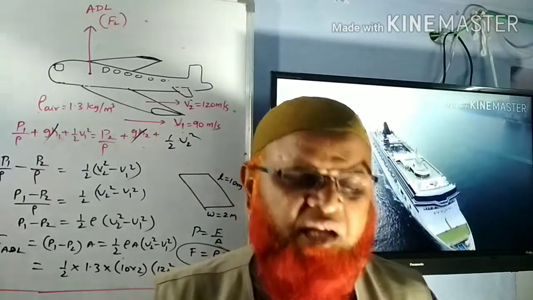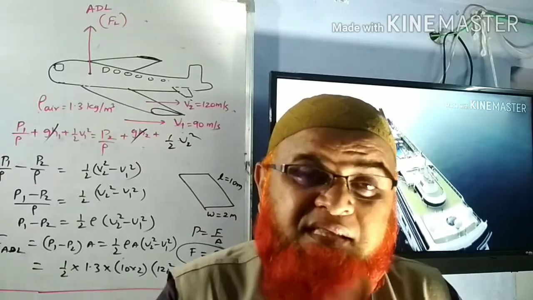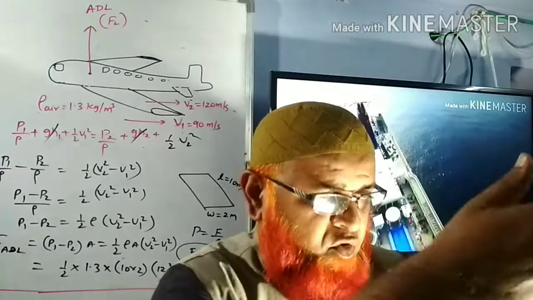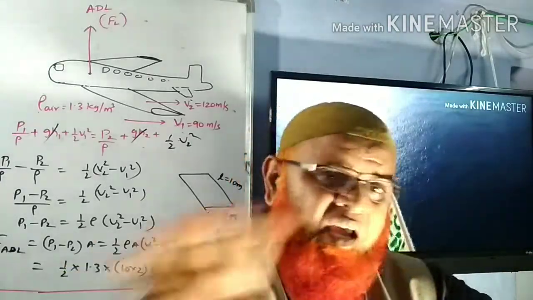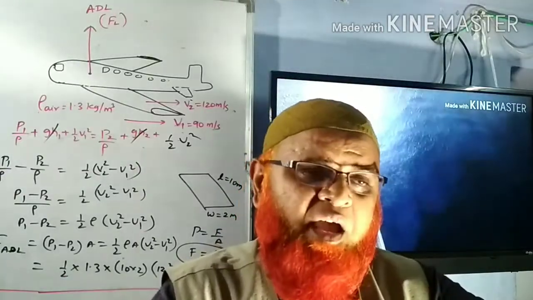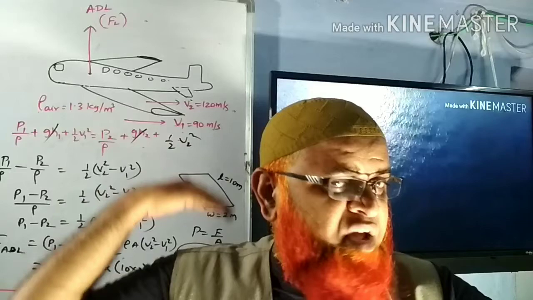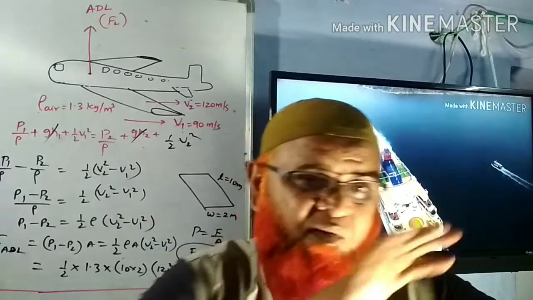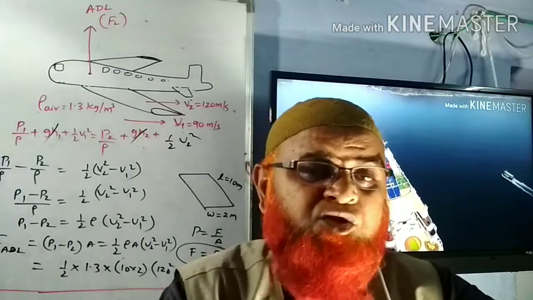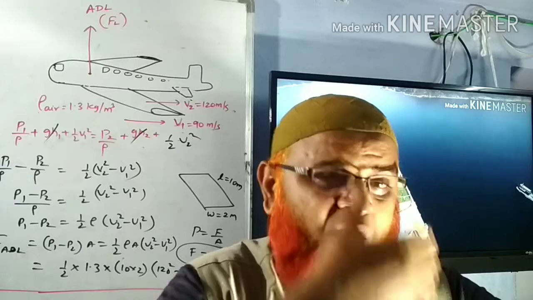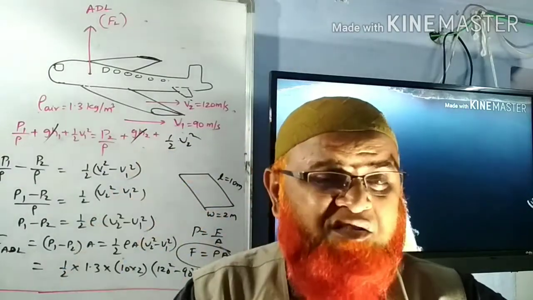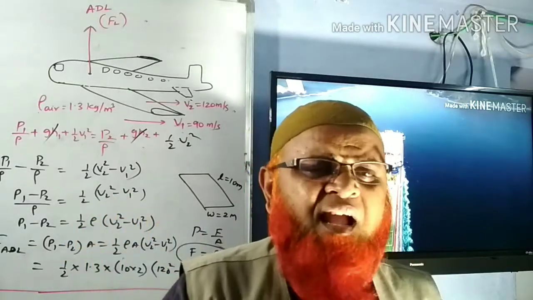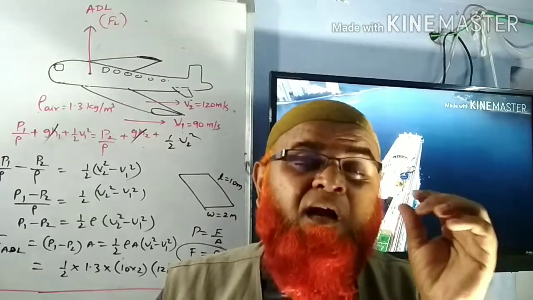When a train is moving very fast and you go very close to it, the velocity of the fluid, that is wind, between you and the train is more, and behind you the velocity of the air is less. Wherever the velocity is less, pressure is more. Wherever the velocity is more, pressure is less. So pressure in front of you will become less because velocity is more. Pressure behind you will be more because velocity is less, and you feel as if you are being pulled towards the train.